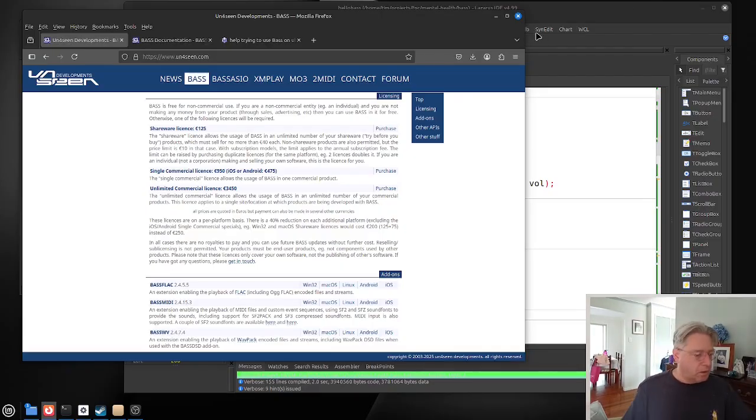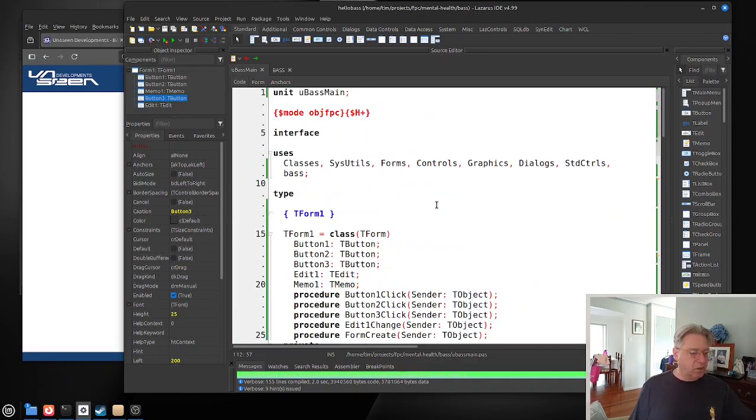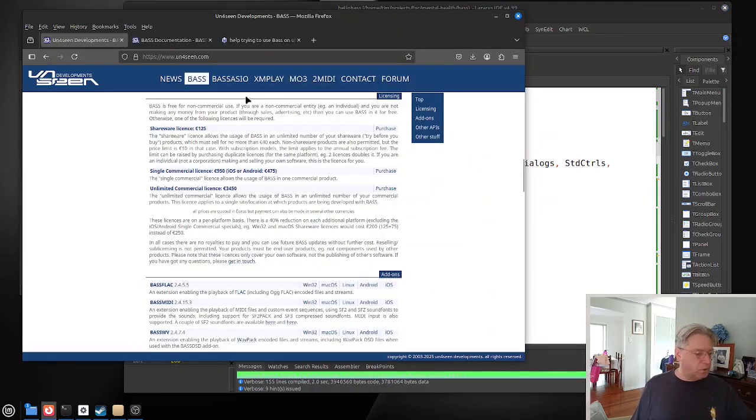So again, we're going to be using BASS, and for the moment, like I said, we're just learning how to use it. I downloaded the Linux version from this site here, and inside that zip file you get a bunch of libraries, demos in C, a Pascal interface, and also the libraries.